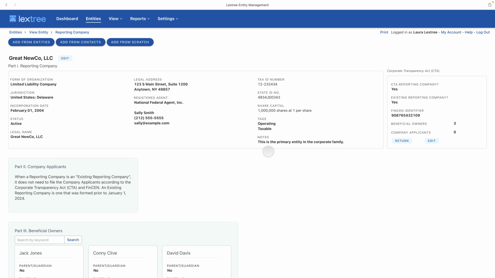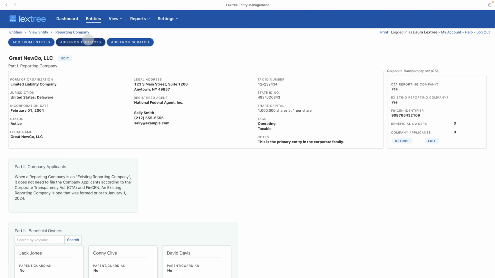We use those copy features to very easily add beneficial owners into this entity. But it could be that you need to add beneficial owners from elsewhere in Lextree or even outside of Lextree because of their role or ownership interest, and you want to be able to do that. We make it very easy in Lextree. There are 3 buttons up here at the top that allow you to add additional beneficial owners. You can add them from your entire registry of legal entities. You can add them from your entire list of contacts, or you can add them from scratch, just meaning that if they're not in Lextree at all, you can add them in the first instance and they'll be added here.